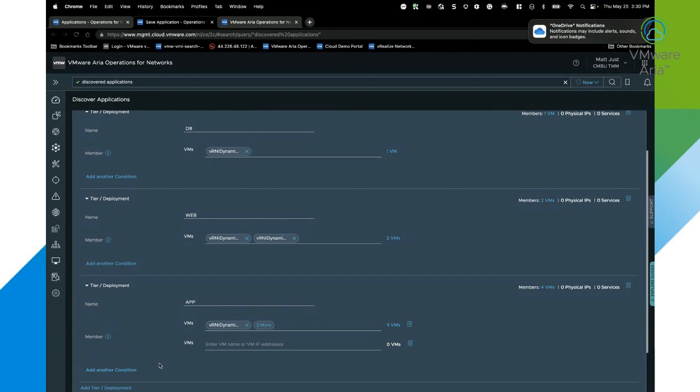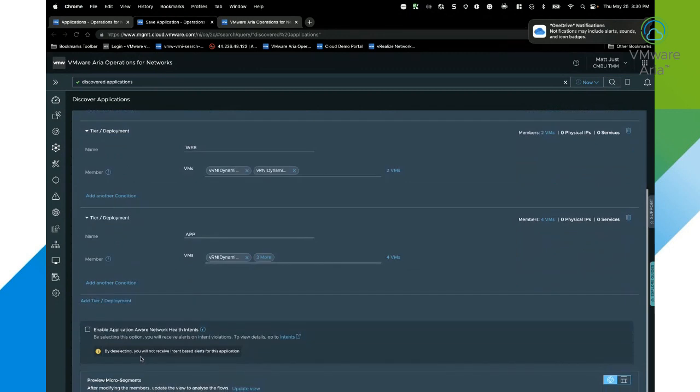So if you want to customize an application, there may be situations where you want to see a specific database that is shared across multiple applications, and you want that database to be shown in every single application that is discovered and not shown as a dependency. So we can actually create additional members and add them depending on what we want to do, or VM, bare metal, IPs, and so on that we want to add to that application.